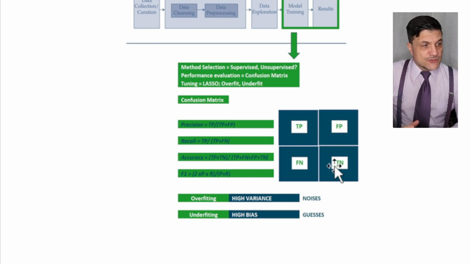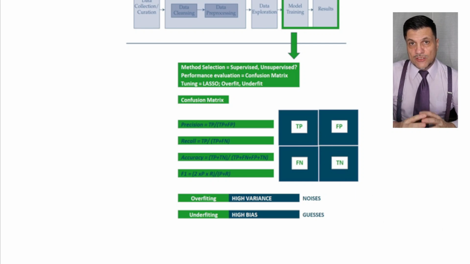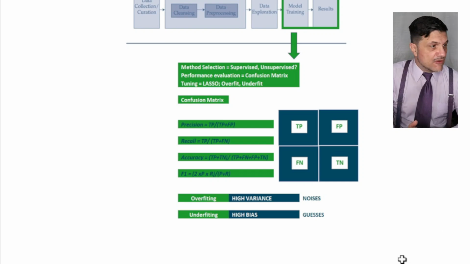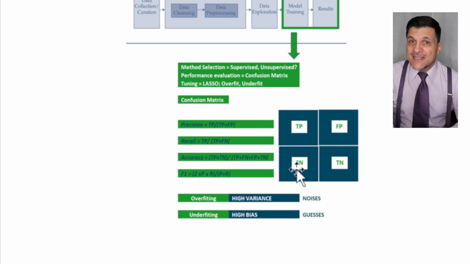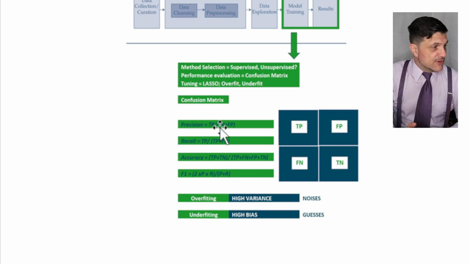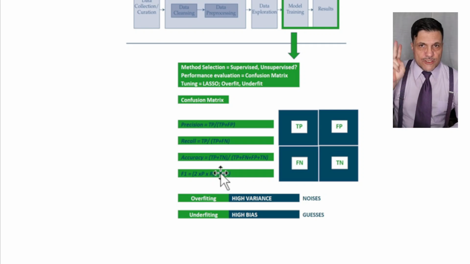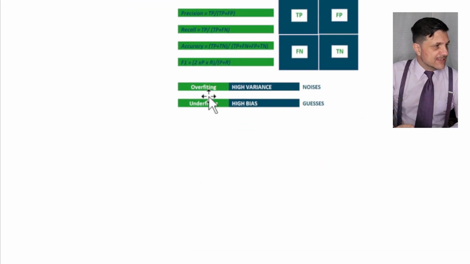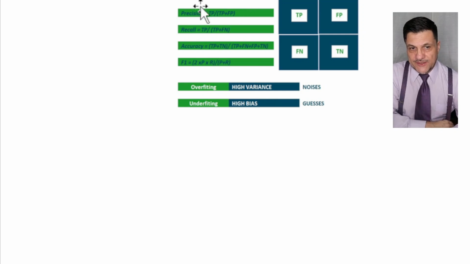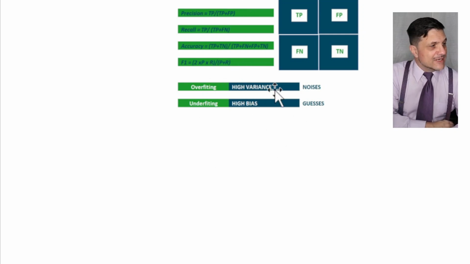All right. So you take this confusion matrix: the more true positives and true negatives that the model gives to you, the more accurate the model is. But the more false positives and false negatives, the less accurate. So that's why you have those measures here. And two words that I want you to memorize, because I believe this was in the level 1 material, that I want you to understand and feel comfortable with: high variance and high bias.